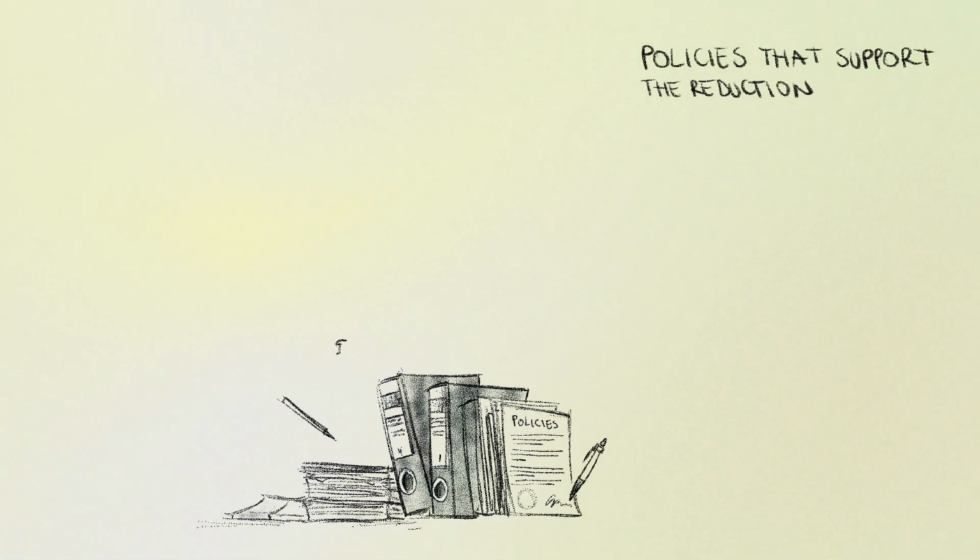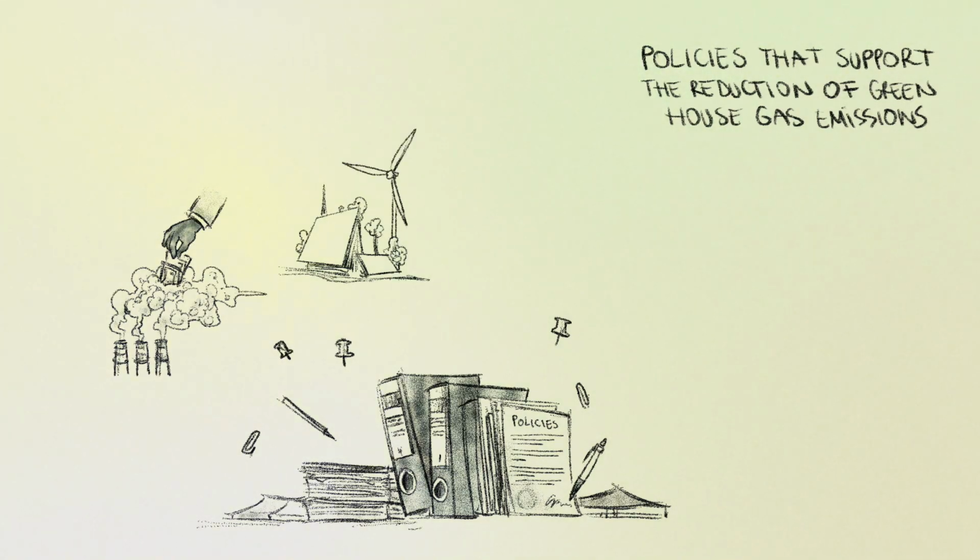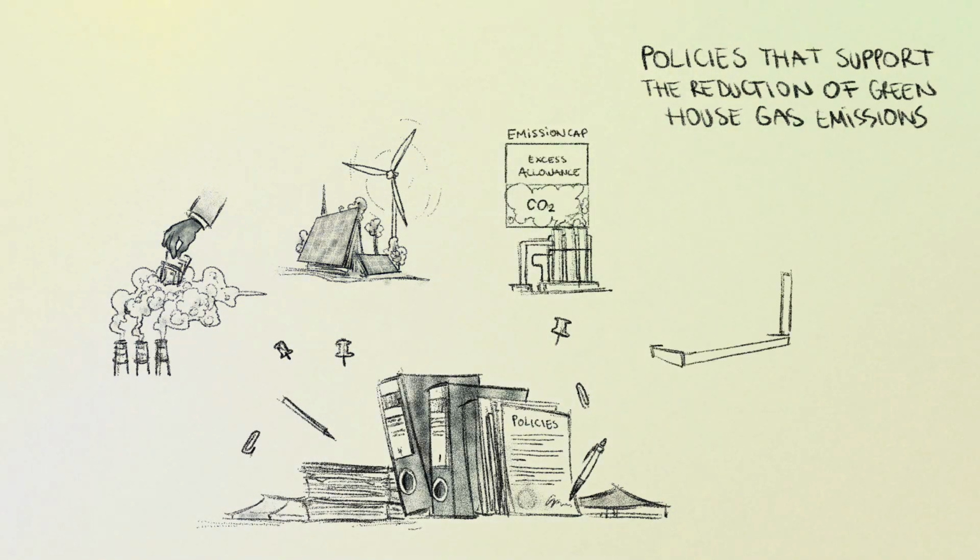There are different policies that support the reduction of greenhouse gas emissions. These policies include carbon pricing, renewable energy incentives, emissions caps, and bans on high-polluting technologies. Urban planning policies that support public transport, cycling, and green spaces also help reduce emissions. On a community level, local energy cooperatives, car-free zones, food-sharing initiatives, and tree planting campaigns have a strong impact.